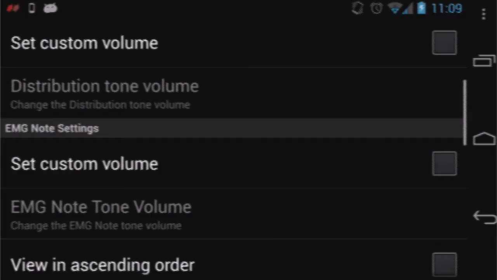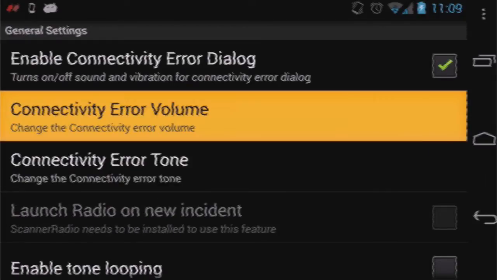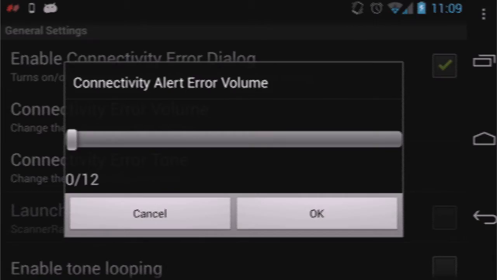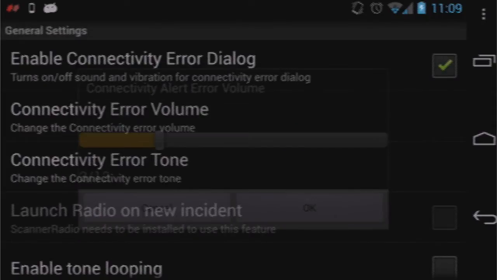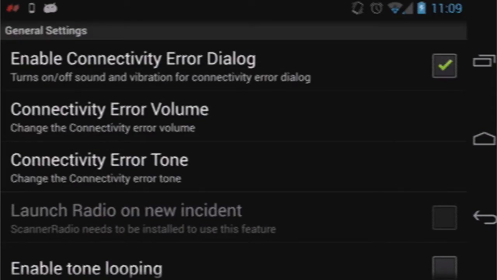The connectivity error dialog feature. In the event the app is unable to download an incident from ECM, the user is alerted. The user can change the ringtone and volume of the alert.